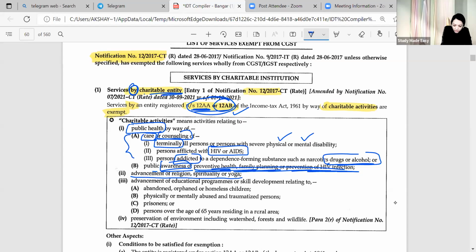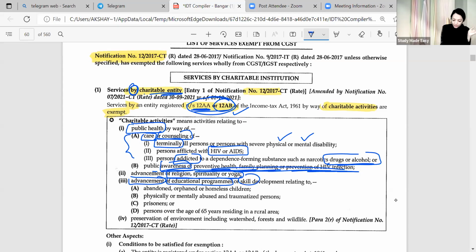advancement of spirituality, religion, yoga. How can you say yoga is not a charitable activity? Baba Ramdev is doing only charity, teaching everyone yoga and not earning even a single penny out of it. Are you getting it? Whether it comes to direct tax or indirect tax, both are not applicable. Why? It is charitable. So when it comes to advancement of religion, yoga and spirituality, only these three things have been covered: religion, yoga, spirituality. Not even a fourth point. Again advancement they have covered.